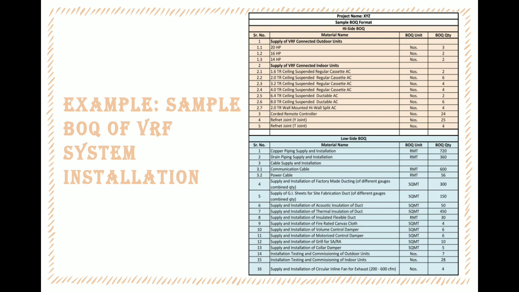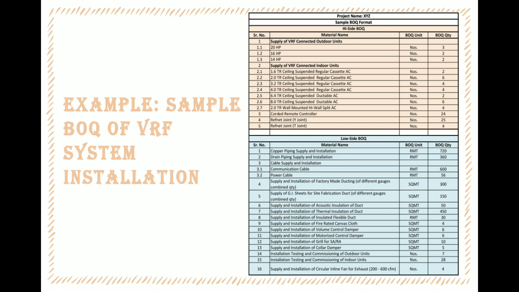We will prepare bar chart by taking example of VRF system installation. Friends, here is the sample BOQ of VRF system installation. You see only quantities are displayed over here along with unit. Rate column and amount column is hidden because they are confidential. We are concerned about material and their quantity only. Now we will see how to prepare bar chart.